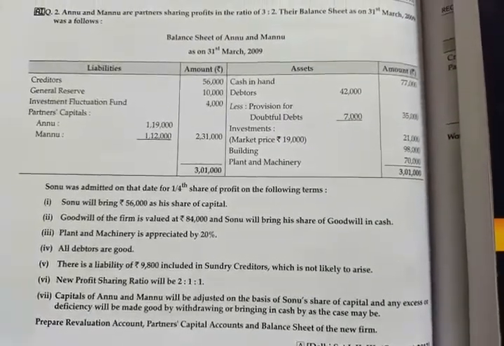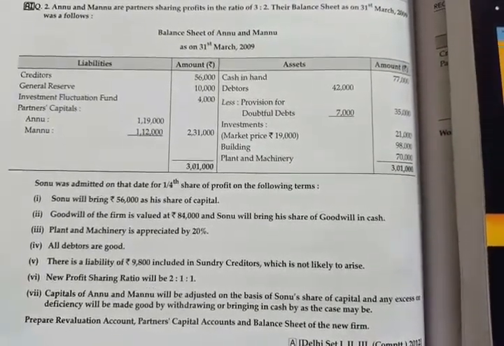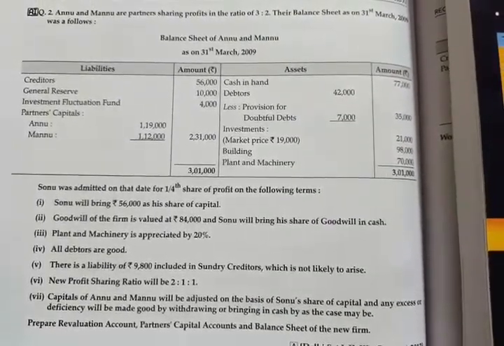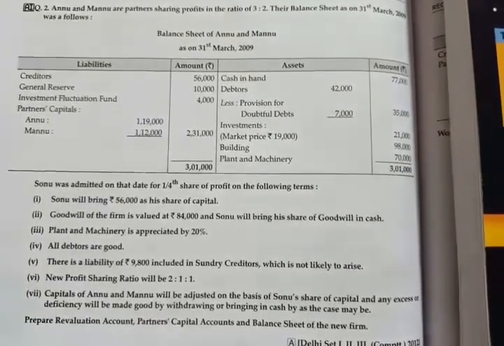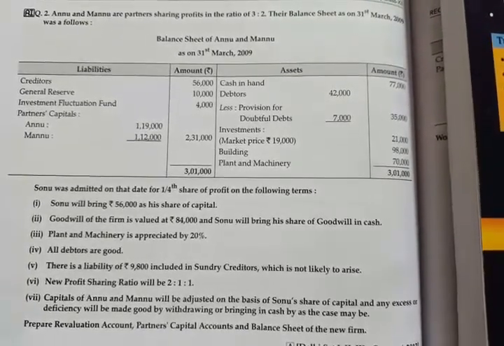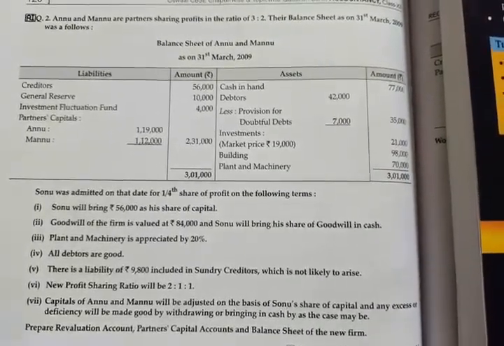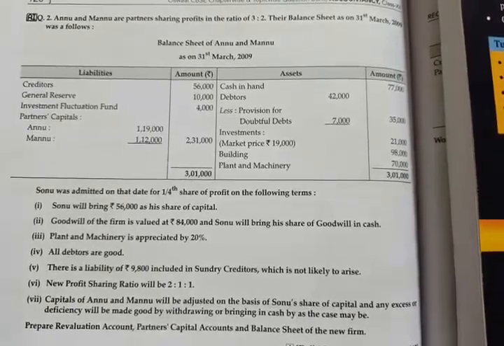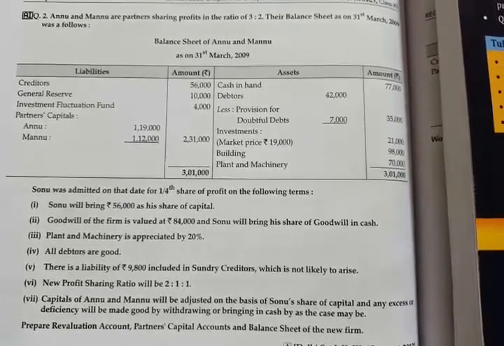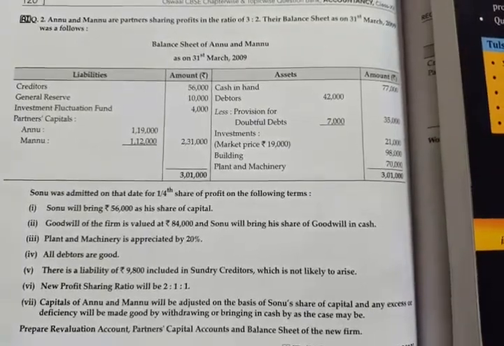New profit sharing ratio is given in this problem. So we have to calculate sacrifice ratio using old ratio and new ratio. In the last adjustment, they told us to adjust the capitals of Annu and Mannu on the basis of Sonu's share of capital, and the excess or deficiency will be made good by withdrawing or bringing in cash, as the case may be. It means if the partner's cash is more in the business, they will withdraw the cash, and if there is a need of cash, they will bring the cash. This is the meaning of this adjustment. So we will make adjustment afterwards.